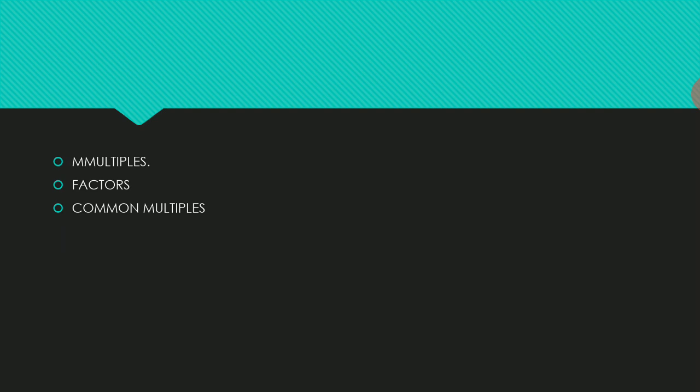2 into 2, we get 4. 2 into 4, we get 8. 2 is one factor, 4 is one factor. 2 is one number, 4 is one number. The two numbers we multiply to get another number, those we call factors. That is the concept explained.